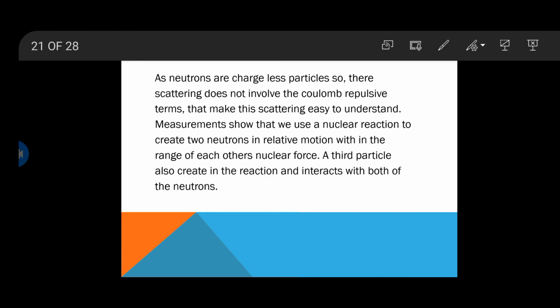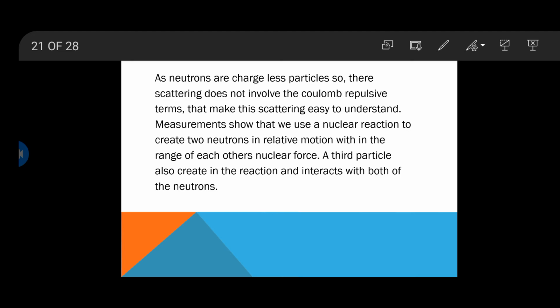Here is the difficulty in an experiment. Although beams of neutrons are available, targets of free neutrons are not available in the laboratory, so measurement of neutron scattering parameters requires that we use a nuclear reaction to first create the neutrons in relative motion within the range of each other's nuclear force. Basically, we have no free neutrons.